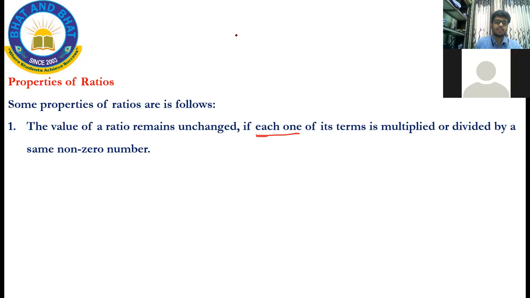So if I have a ratio 2 is to 5, or 2 by 5, and I multiply each term by any non-zero number, I cannot multiply by 0, let's say 10, the same number, then the value of the ratio doesn't change. 20 by 50 is still 2 is to 5. I can multiply and divide by any number, and the ratio will not change.